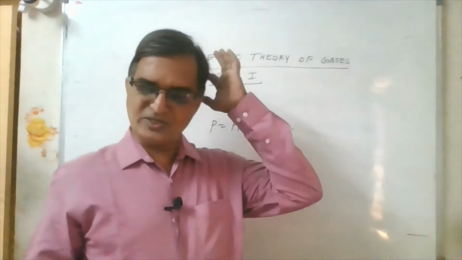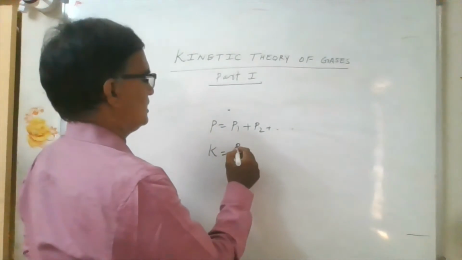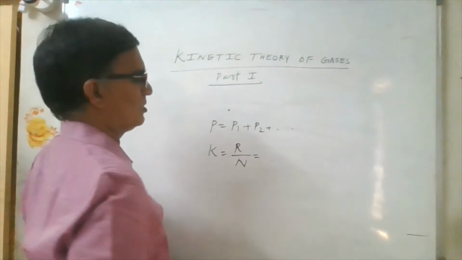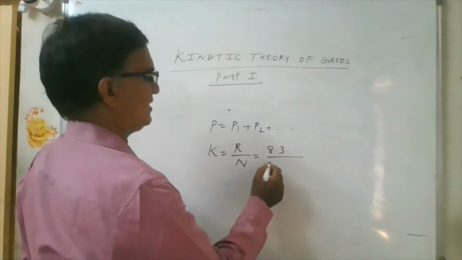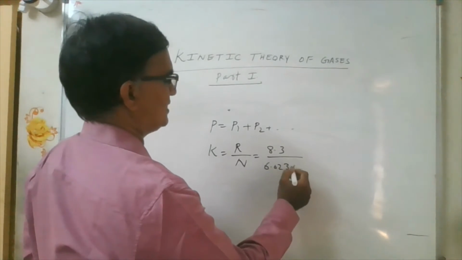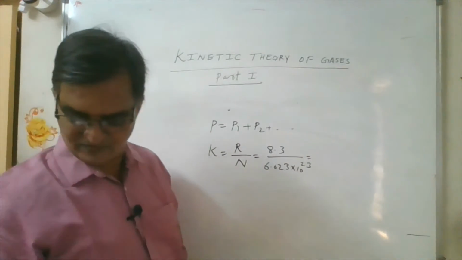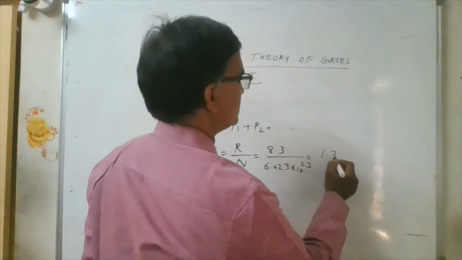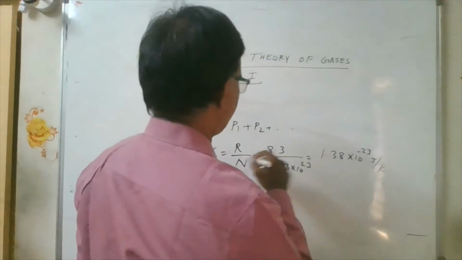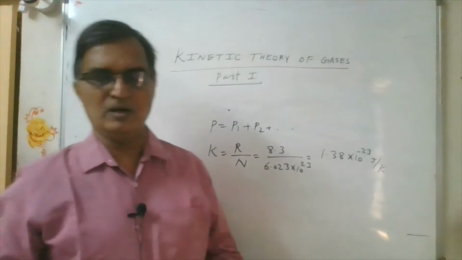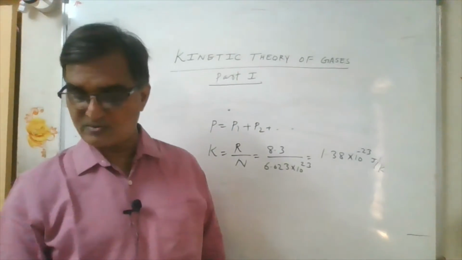Then you will come across K, the Boltzmann constant. K is equal to R by N, where R is the universal gas constant, 8.3, and N is the Avogadro number, 6.03 into 10 to the power of 23. If you simplify this, you will get 1.38 into 10 to the power of minus 23 joule per Kelvin. We will be using this Boltzmann constant in these equations.